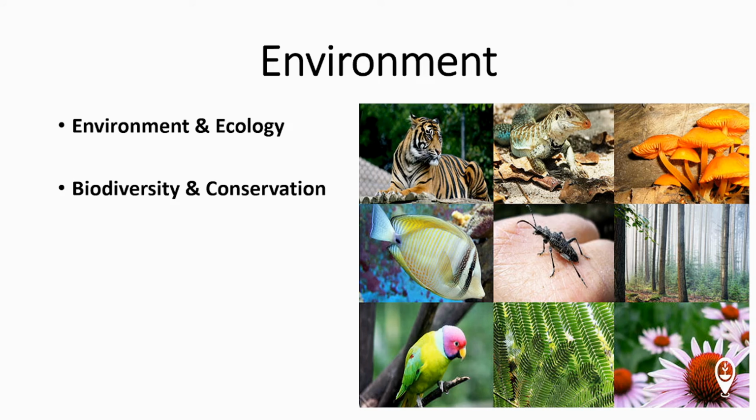Like imagine honeybees pollinate all the flowers in the given area. What happens if there are no honeybees? Flowers will not become fruits. So when flowers will not become fruits, all the animals living on the plants will die, and all the higher level animals which are living on the primary animals will die. So there is a continuous collapse, successive collapse.